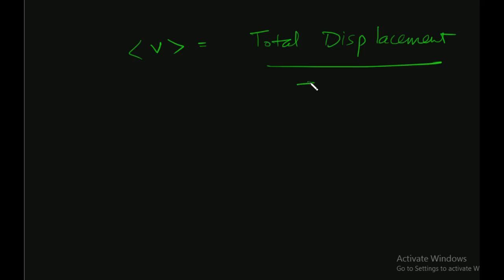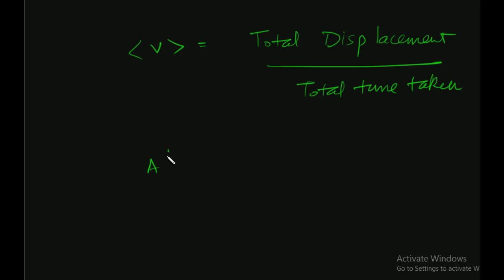So now we study the average velocity. Average velocity is v, okay. This is a sign for average. It is the total displacement divided by total time taken, okay, as I had explained earlier. So let's do a problem.